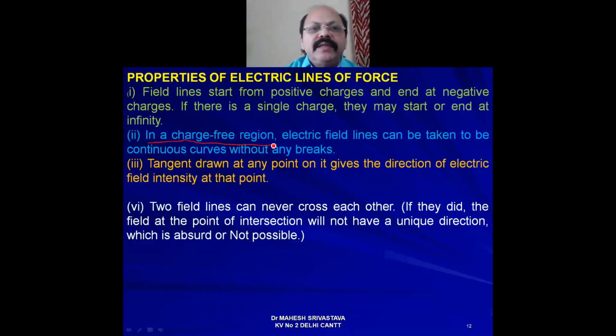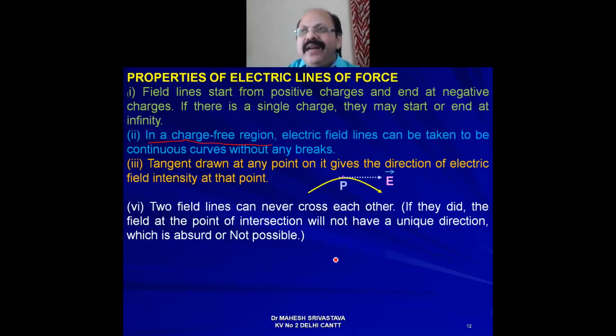So remember this thing. Now this point I already explained: a tangent drawn at any point on a field line gives the direction of electric field intensity at that point. Here the yellow curve is representing the field line, point P we have taken on it, and we draw a tangent, then this tangent gives the direction of electric field intensity.